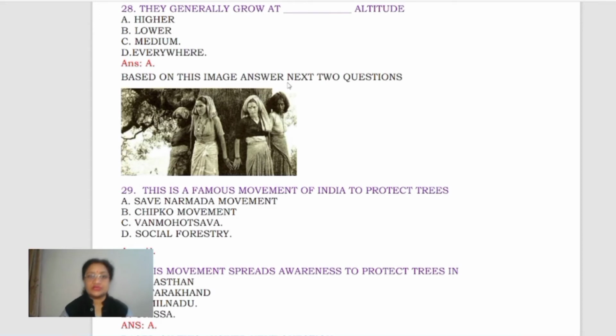Based on this image, answer the next two questions. This is somewhat like Chipko movement. Yes, this is a famous movement of India to protect trees. You can see Save Narmada movement? No. Chipko movement. Yes. Third is Van Mahotsav? No. And social forestry. It can be taken as an example of social forestry, but when Chipko movement is mentioned itself, we can take this option B.